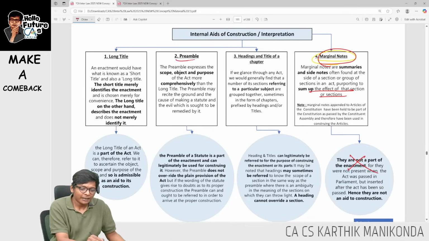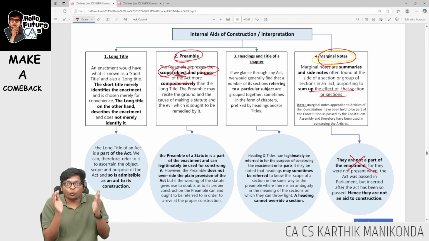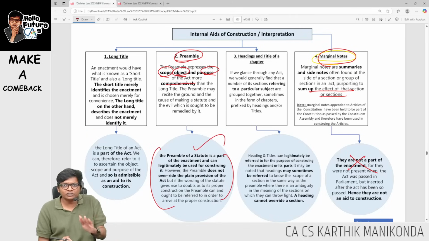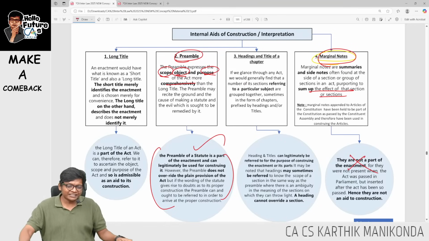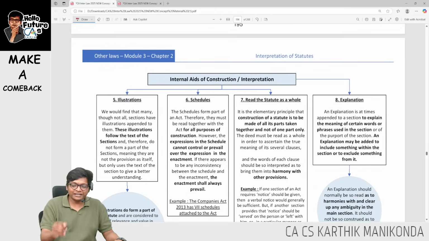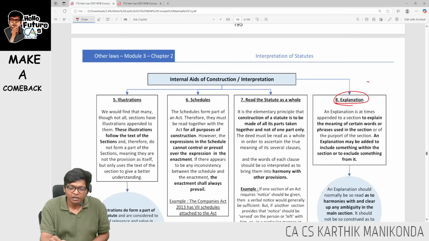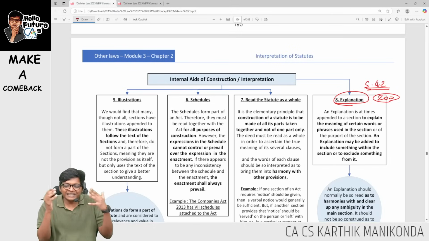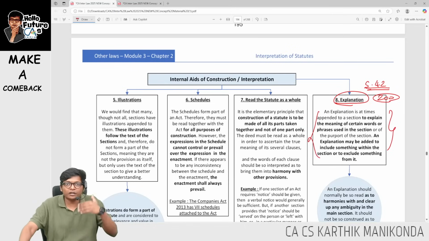What is preamble? Preamble is in the beginning of the act. It gives the scope, object and purpose of the act. Why we have this act, guys? Preamble is part of the act and therefore we can use it for construction purposes. Next, explanation. What is explanation? Within the act, sometimes for some provisions they give an explanation. For example, in section 42, private placement, for the limit of 200, they say 200 includes each type of security separately. So explanation is to understand the meaning of the section better.